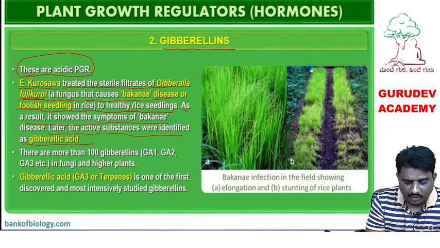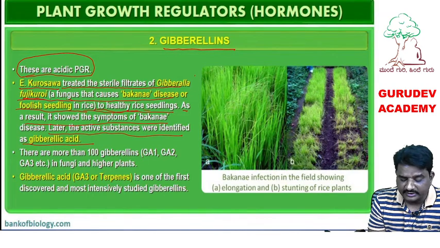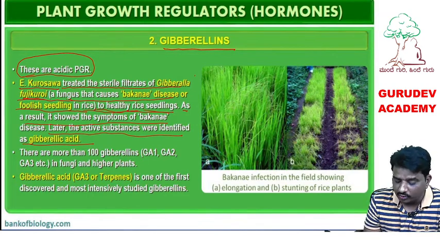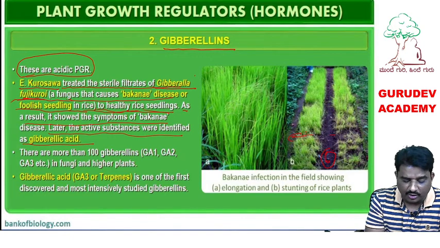So here, what did Kurosawa scientist then do? Generally, remember Kurosawa treated Gibberella fujikuroi fungi with rice seedlings. He treated Gibberella fujikuroi fungi to these smaller plants, the stunted rice plants. This is diagram B, which is showing stunted rice plants. To these rice plants, he gave the treatment of which fungi? Gibberella fujikuroi fungi.